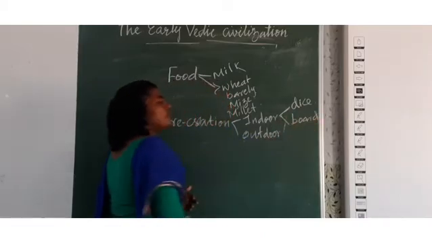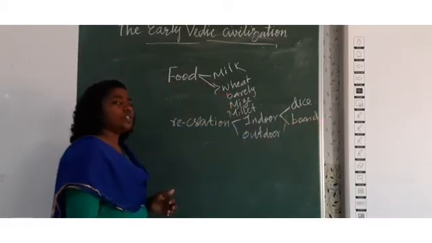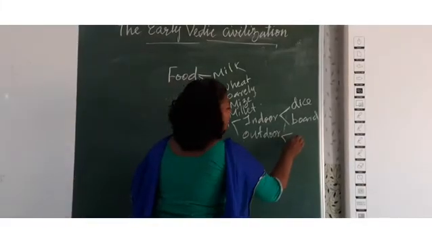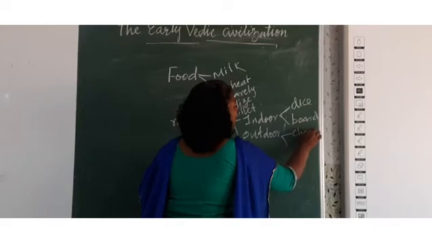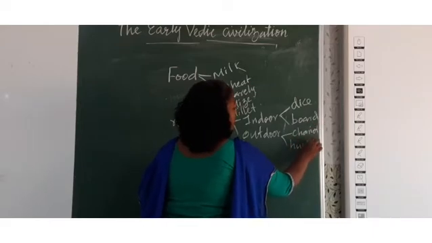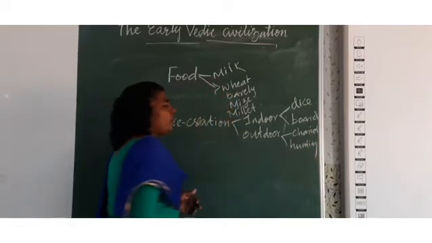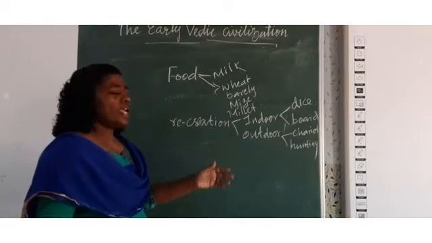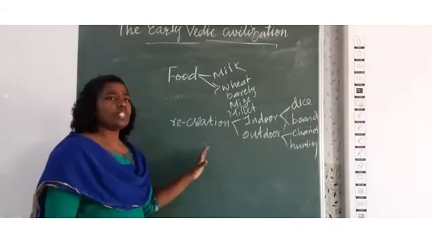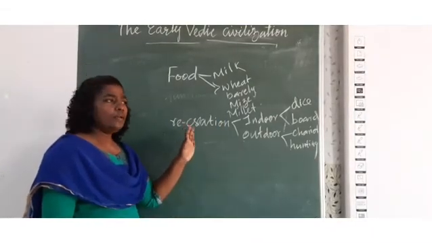These are some of the important indoor games which the Aryans gave importance to. And the outdoor games are chariot riding and also hunting. These were the recreational activities done by the people.